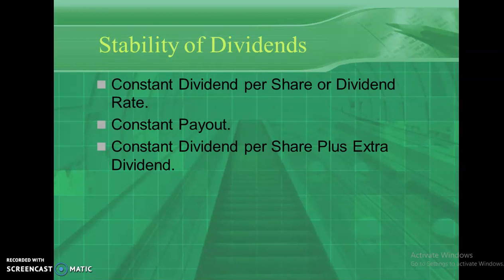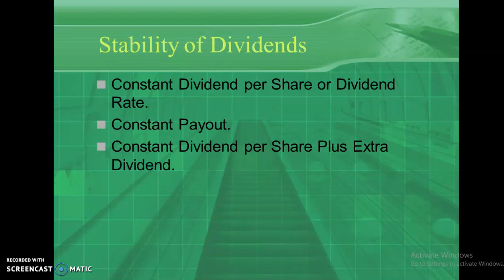Let's look into the policies adopted by the company for paying the dividend to the shareholders. Basically, there are three types of dividend policies. The first policy is known as constant dividend per share. What is dividend per share? Dividend per share is total dividend divided by number of equity shares. So every year the company pays dividend per share in the same manner.